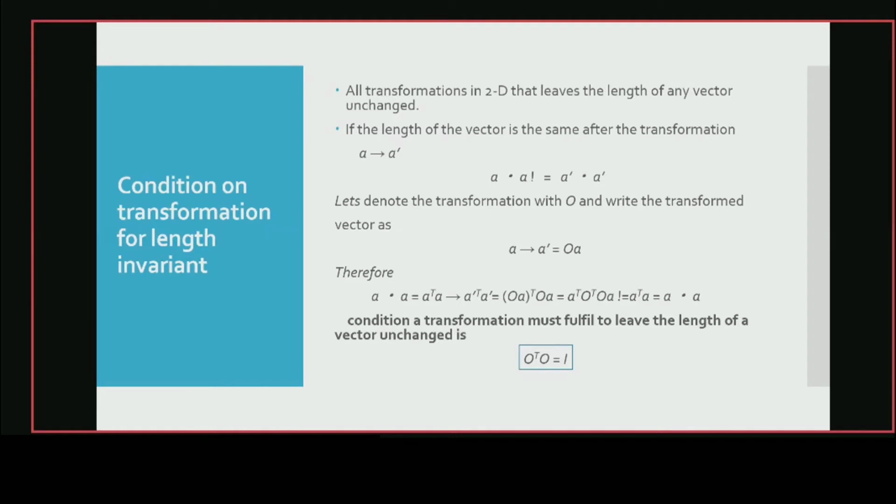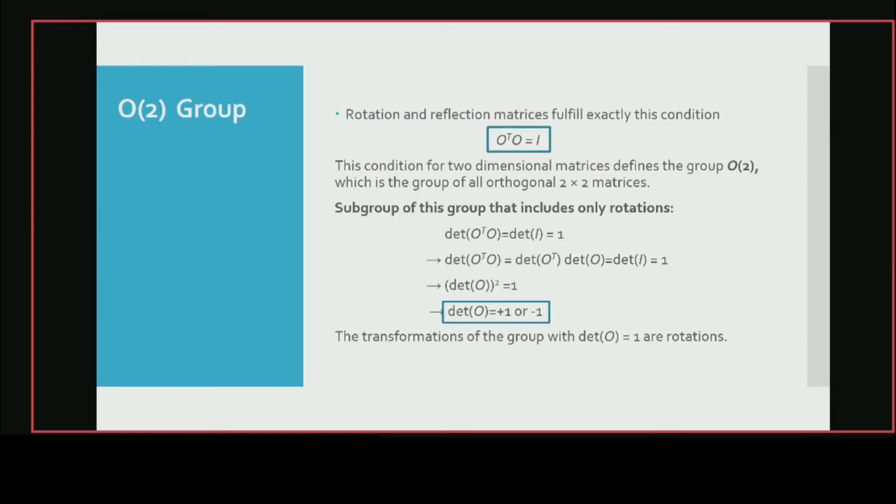For any general transformation O, O transpose O equals 1. This condition must be fulfilled for the length to be invariant. Both rotation and reflection transformations fulfill this condition. That's why they form a group which we call the O2 group.